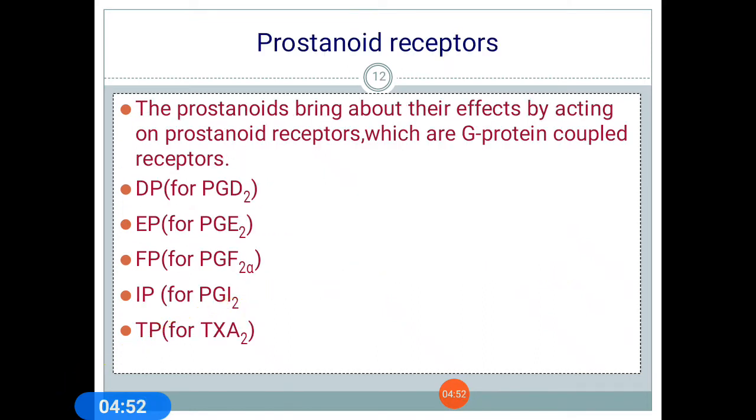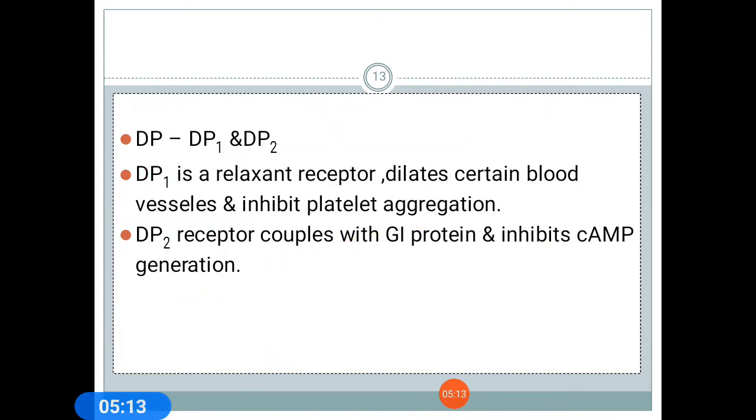These are some prostanoid receptors. Prostaglandins bring about their effects by acting on prostanoid receptors, which are G protein coupled. DP, EP, FP, IP and TP are the specific receptors for different types of prostaglandin analogs. The DP receptor is subcategorized as DP1 and DP2.